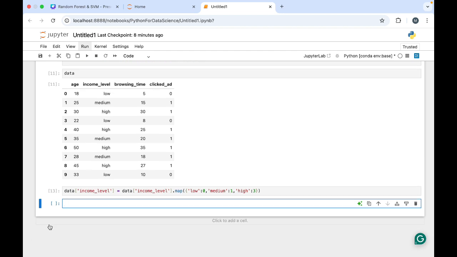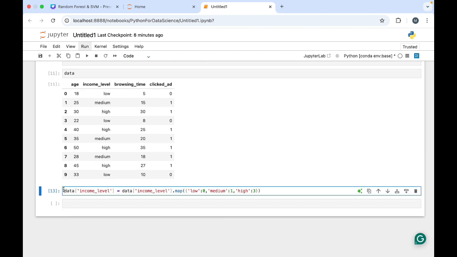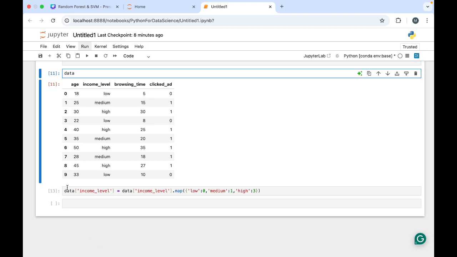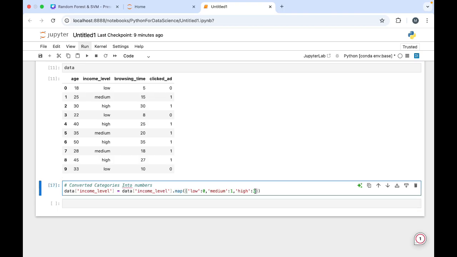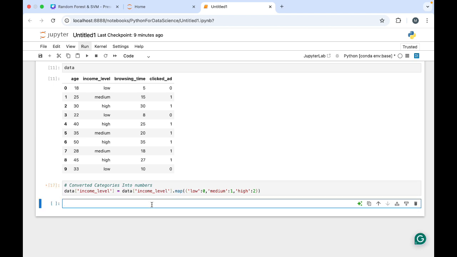No, we are not getting any error. Okay, so what we have done: the model needs numbers, so we have given numbers by using map. We have mapped low to 0, medium to 1, and high to 3. Sorry, high we should give 2, because we have already given 1. I want to keep it in sequence, so I'm changing it. If you want you can keep 3 only, but you have to keep in mind that you have given it 3.